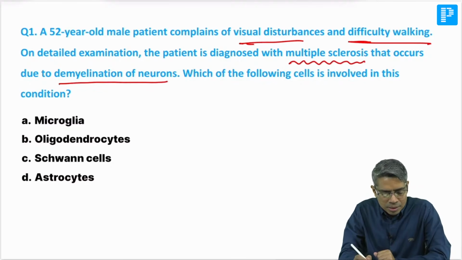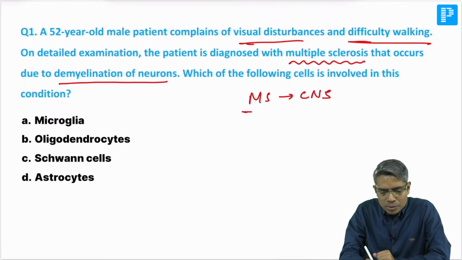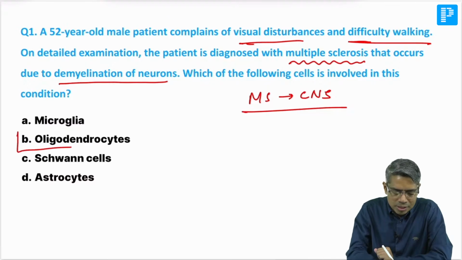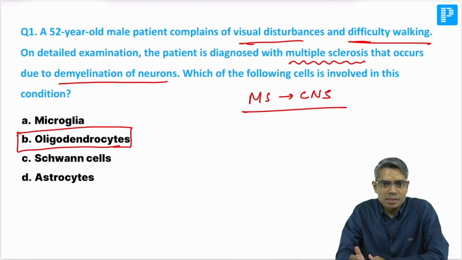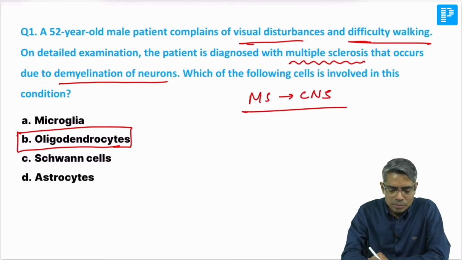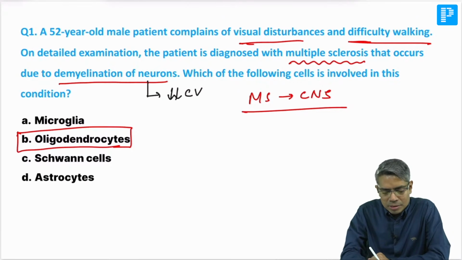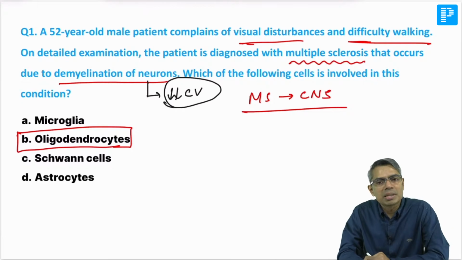So we all know multiple sclerosis is a demyelinating disease of the central nervous system, and in the central nervous system the cell responsible for myelination is the oligodendrocyte. I believe not much discussion is needed, but here you have to remember that whenever there is demyelination, the most common problem in the neuron is a decrease in the conduction velocity of the action potential. This is also given as a separate MCQ, so try to remember that.